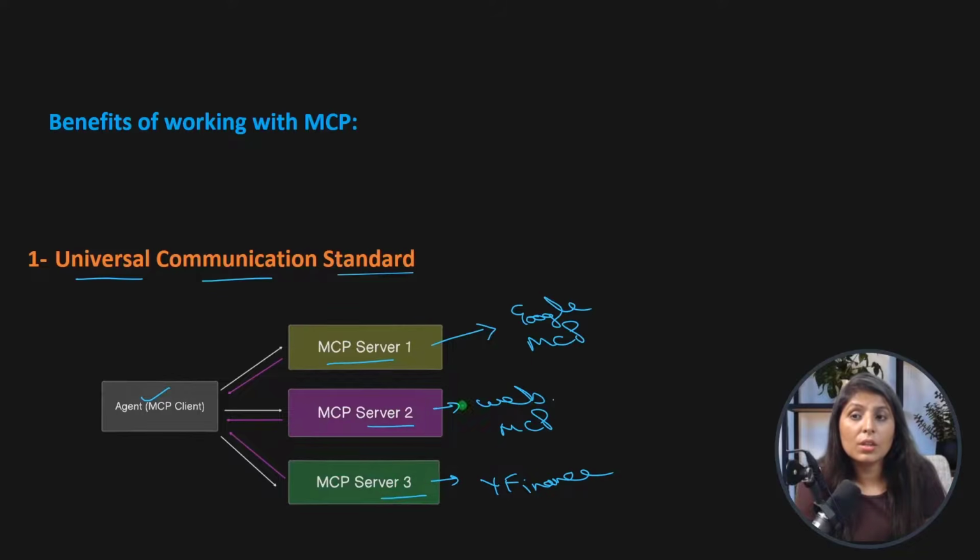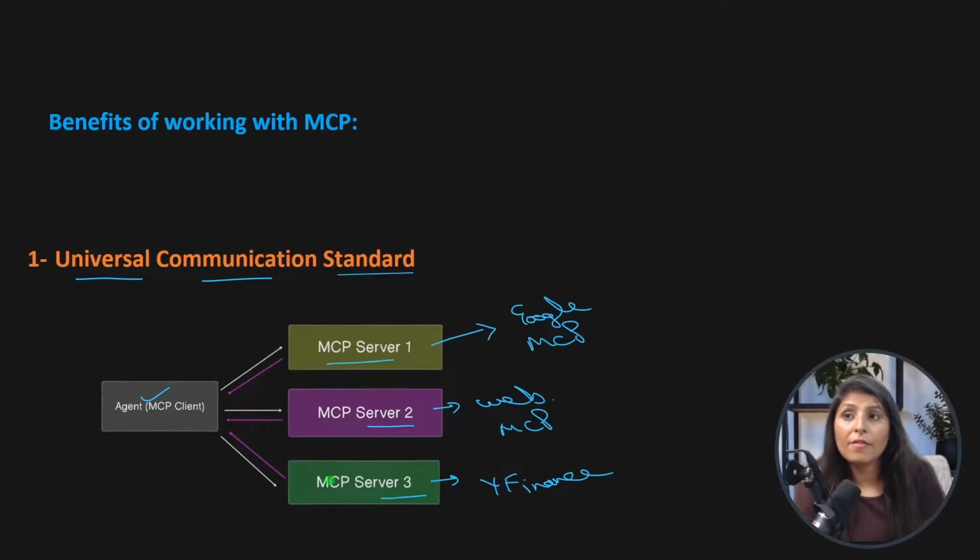We can connect with three different companies' MCP servers with a single agent, if that agent has an MCP client. This is mandatory, because if your agent doesn't have an MCP client, then you cannot connect with these servers. You can only connect and fetch information from these servers if your agent has an MCP client. And one single MCP client can connect with multiple MCP servers. So this is the first benefit.